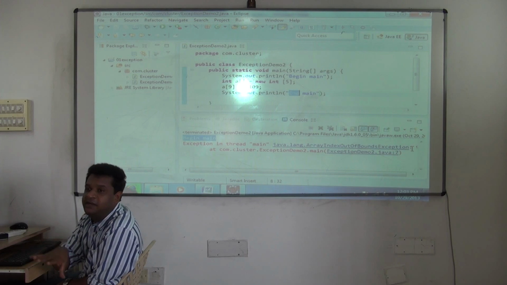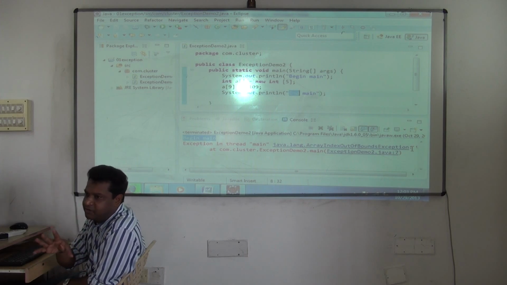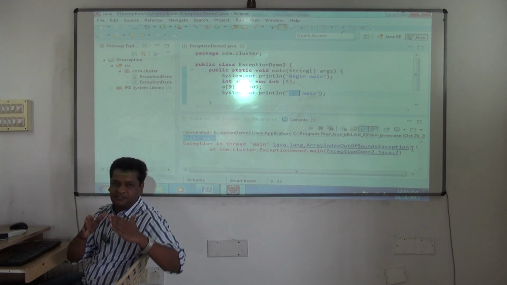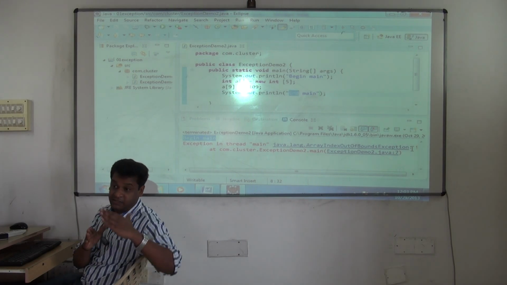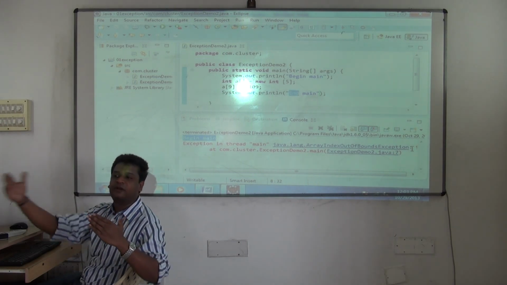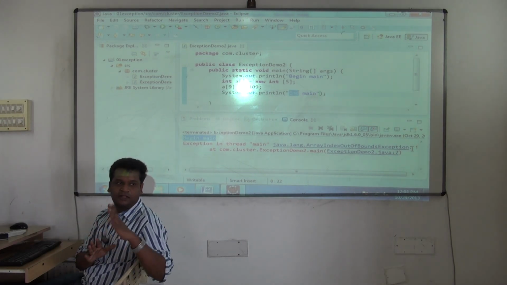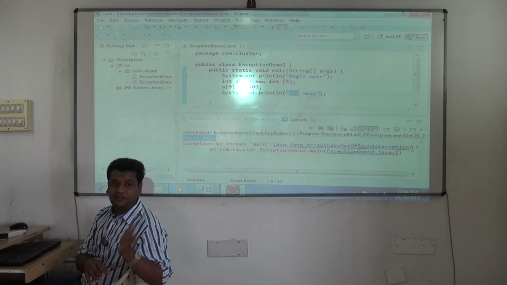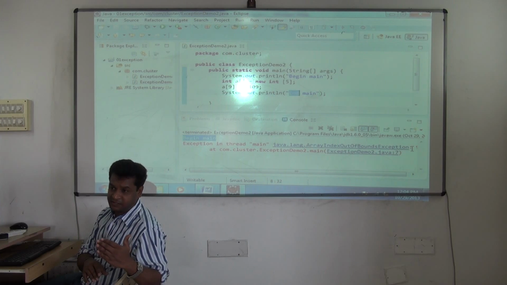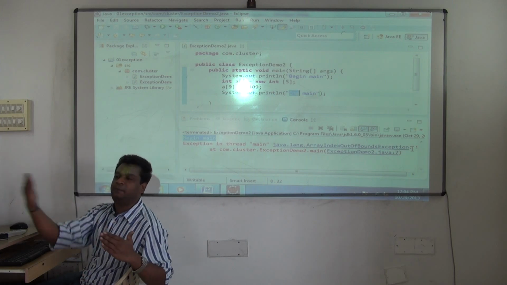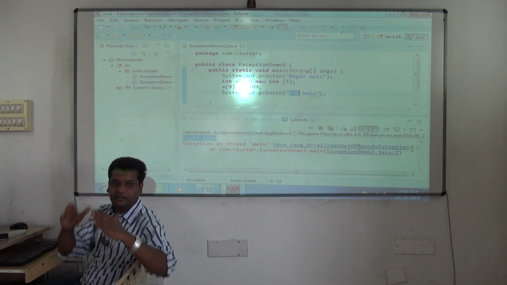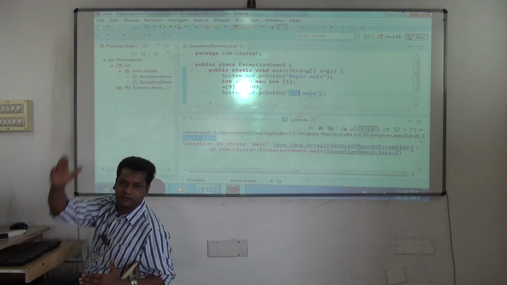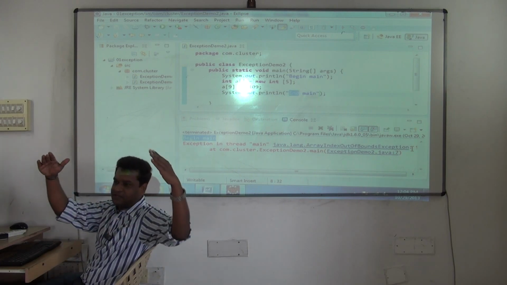So Java is very clearly telling you one more advantage. The best benefit of Java, you see, if your program is terminating, it tells very clearly, this is an exception you can handle, this is an error you cannot handle. In other languages you can't even identify whether that can be handled or not. But in Java at least there is a clear classification. This can be handled, this cannot be handled. That is why those two subclasses have been created. Superclass Exception, superclass Error.